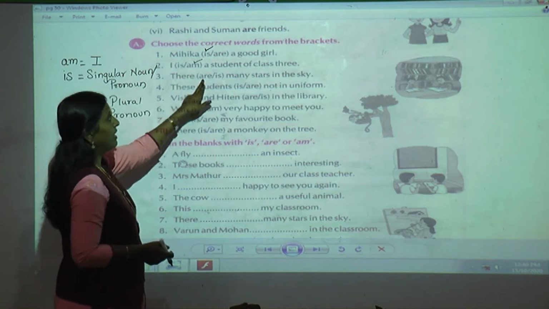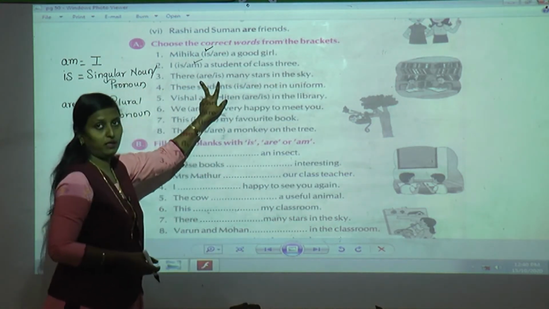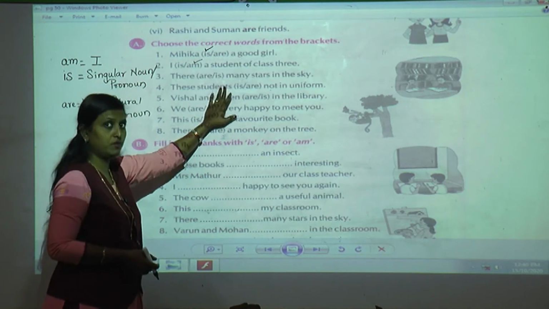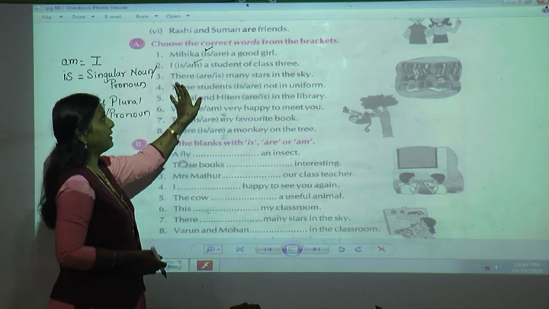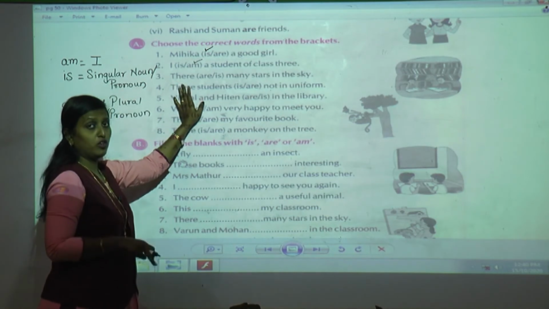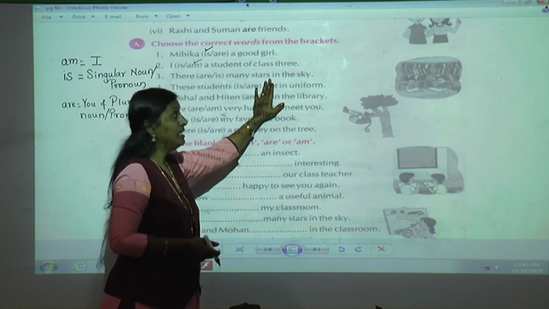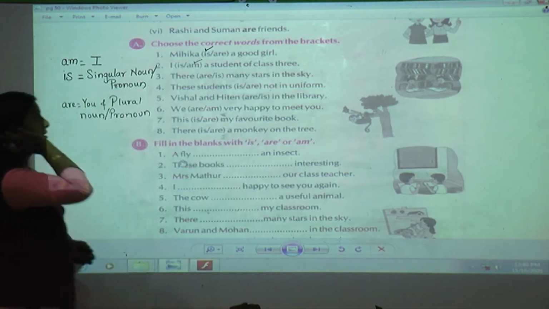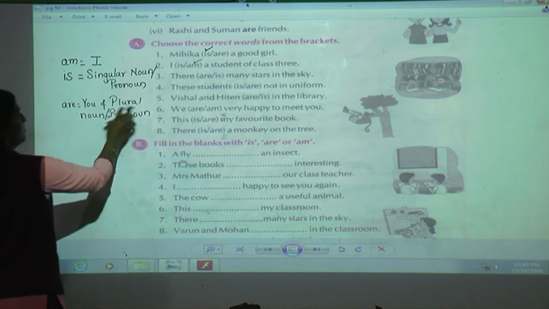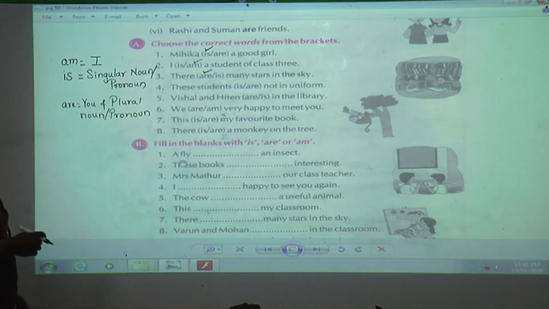There is many stars in the sky. Can you see here in the bracket they have given us 2 verbs. From that we have to select. Now there, can you make out if it is singular or plural? No. Here when we read the full sentence, you will come to know: star. Star shows that there are many stars. So when there is a plural noun or pronoun, yes, we are going to use are.